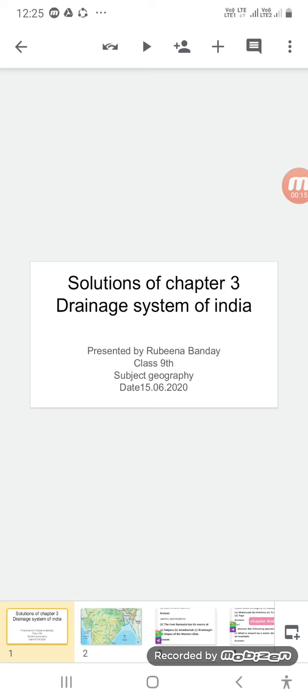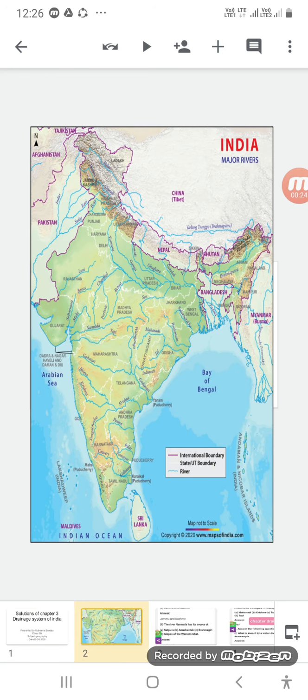Today we will go through the exercise, the solutions of the questions of the chapter Drainage. As we recap, I'm going to show you by this map. In the chapter which we have already discussed in the classroom, there are various rivers. We have a good drainage basin of India. We have peninsular rivers and perennial rivers, rather perennial and non-perennial rivers. Perennial rivers are in the north of India and non-perennial rivers you can find in the south of India.